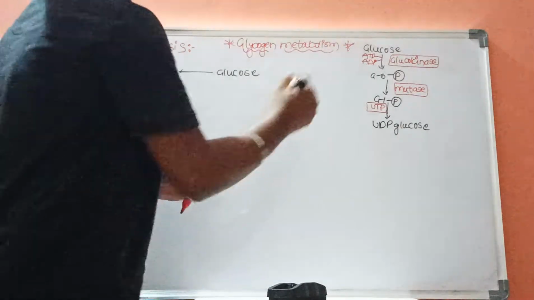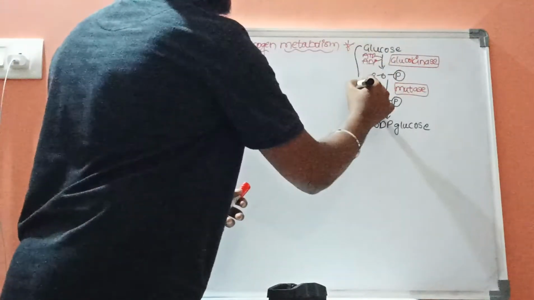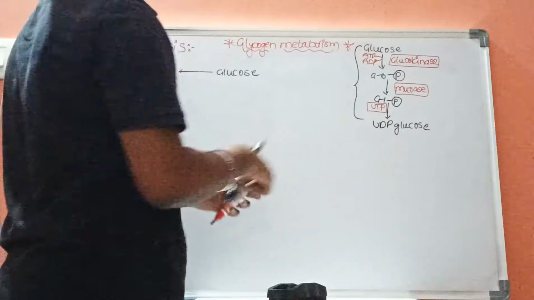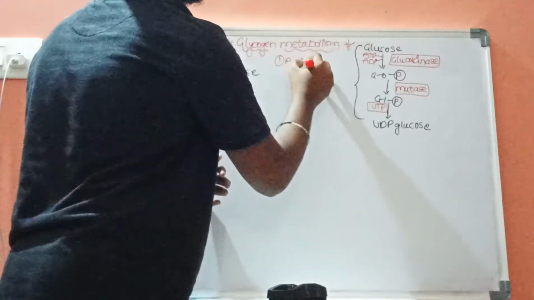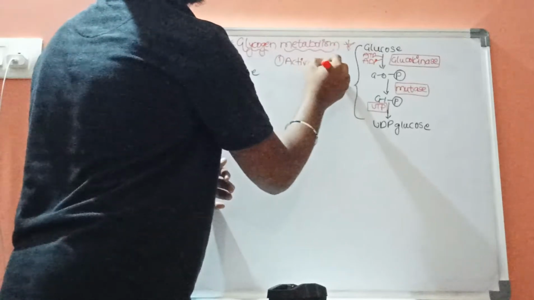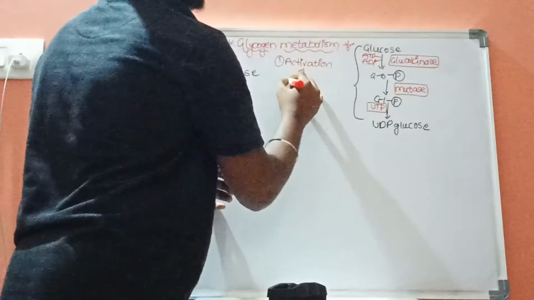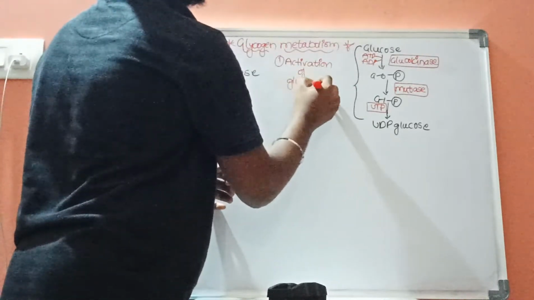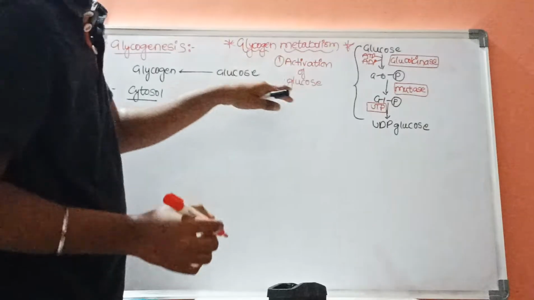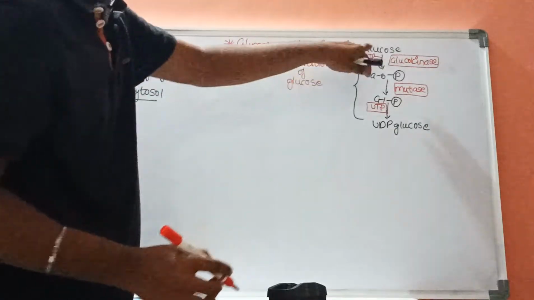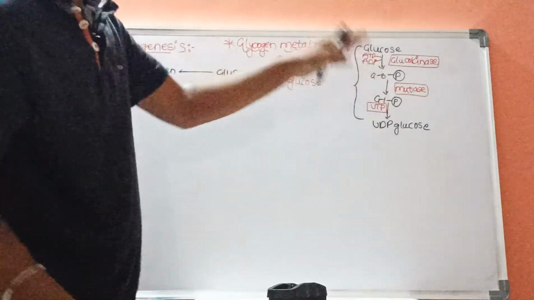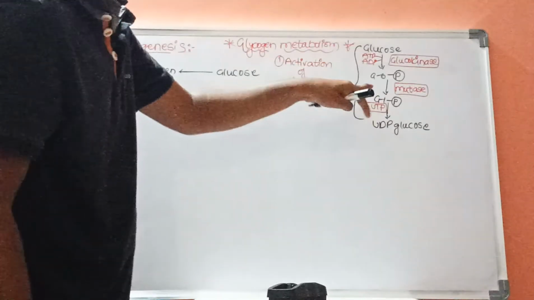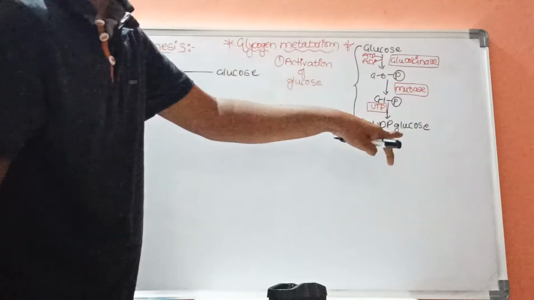This entire pathway is called activation of glucose. Here glucose will be converted into glucose 6-phosphate, glucose 6-phosphate gets converted into glucose 1-phosphate, and glucose 1-phosphate will get converted into UDP glucose.